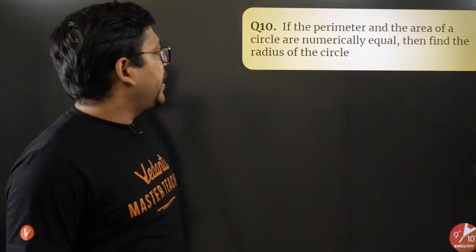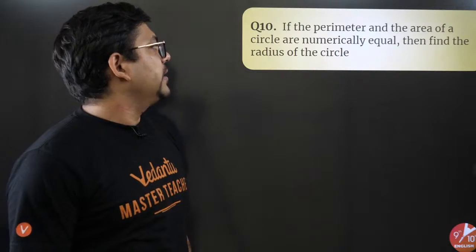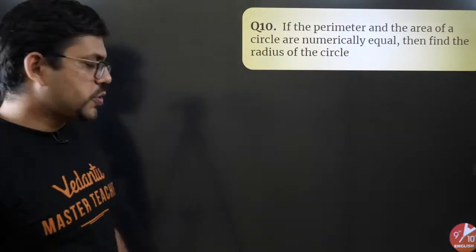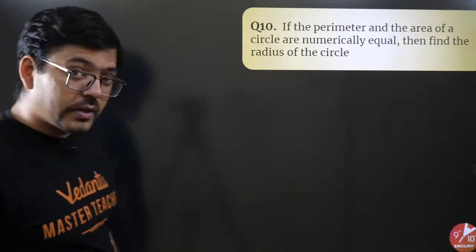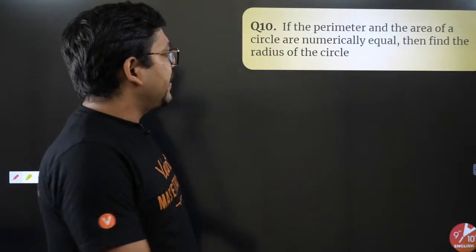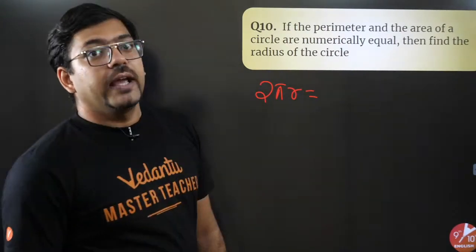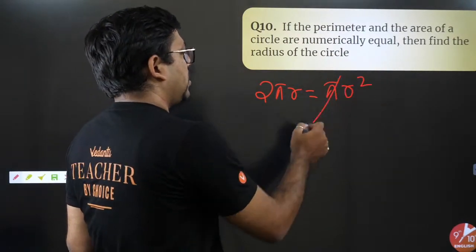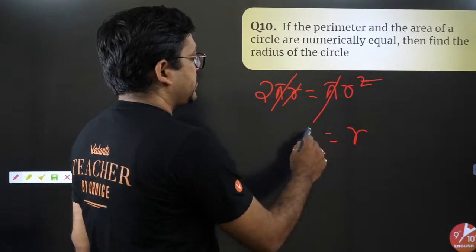If the perimeter and the area of a circle are numerically equal, then find the radius of the circle. Would you be able to solve this question? Yes or no? It will be done. Perimeter, that is 2 pi r, is equal to the area of the circle. Area means pi r square. So what happens? Pi and pi get cancelled, one r cancels with r. So finally r is equal to 2.